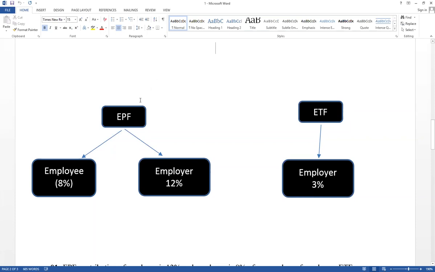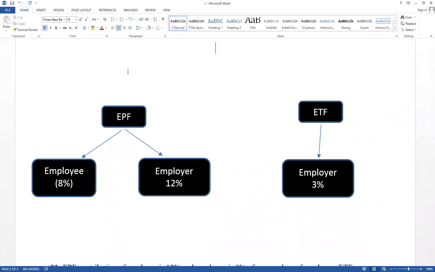There is a separate act for EPF as well as ETF, Employees' Provident Fund as well as Employees' Trust Fund. All business organizations have employees. Therefore, we have to discuss this adjustment. We have been discussing lesson 6, sole proprietorships. This adjustment is part of lesson 6. As an adjustment, we have to discuss it under this level.